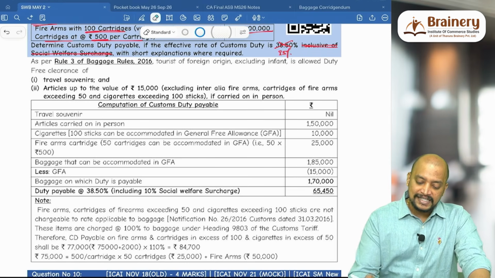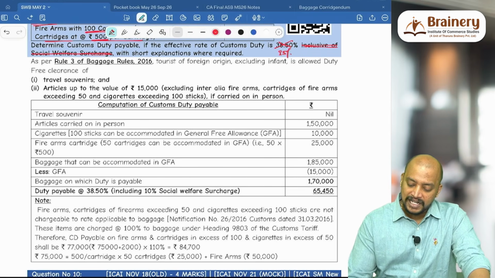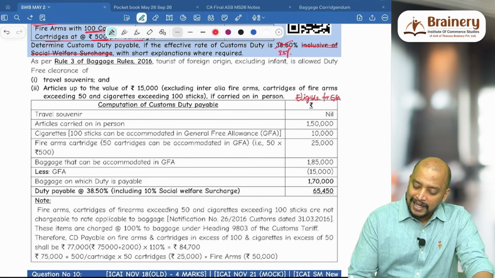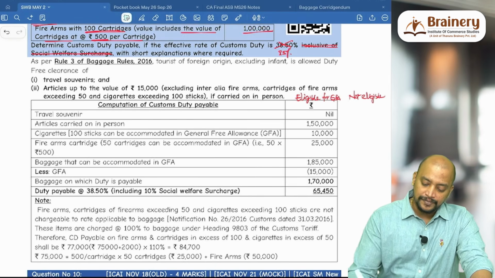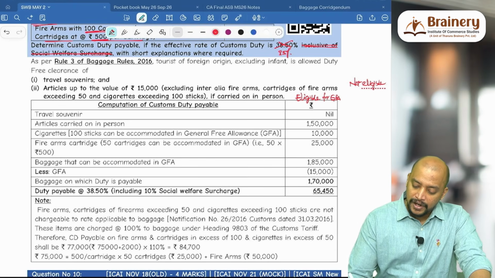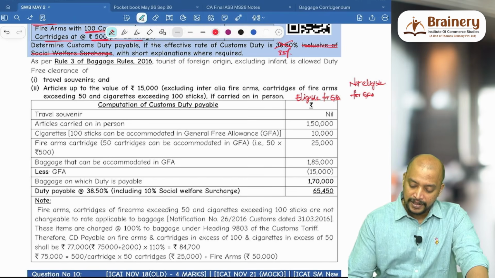We take a different column. This will be eligible for GFA, and here not eligible for GFA. Like that we will take an extra column.